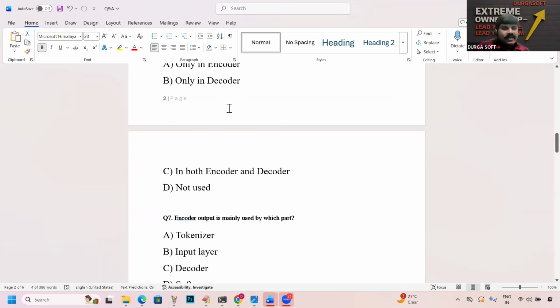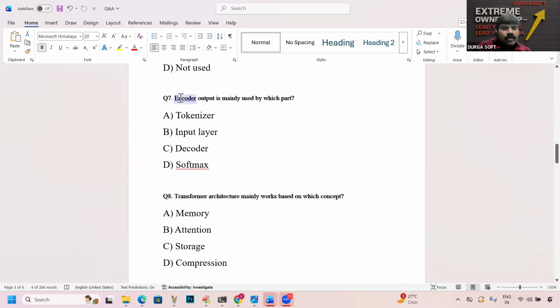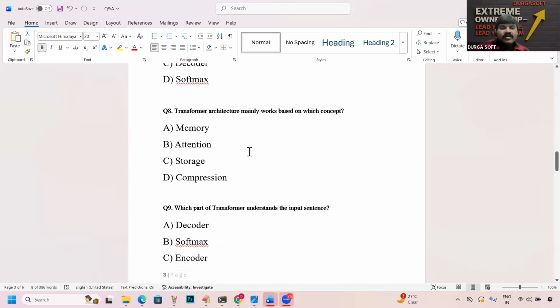Remember this one. Next, encoder output is mainly used by which part? Who is going to use encoder output? Tokenizer, input layer, decoder, softmax. Encoder output is mainly used by the decoder. Respond, don't be silent. Encoder output is mainly used by the decoder. Remember carefully, right?